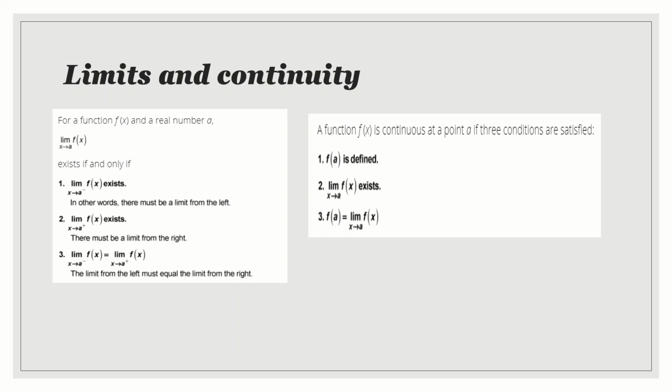So now we will move on to the continuous function. In a continuous function, how can we prove it? We say the function is continuous, as we have seen in the examples, when the left hand limit is equal to the right hand limit, and at that point also it is equal. I am considering a point a. I am finding the left hand limit of that point a, the right hand limit of that point a, and the value at that point also. If these three values are equal, I can say that it is a continuous function.